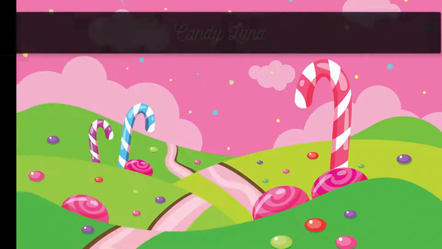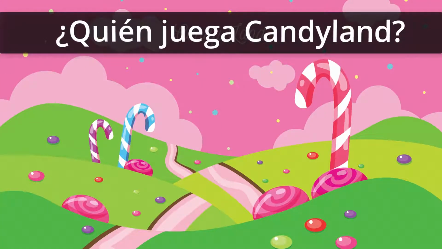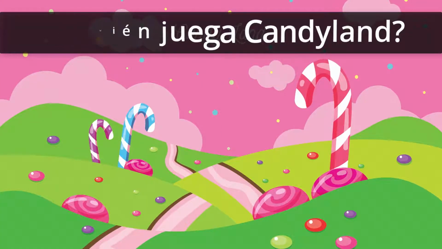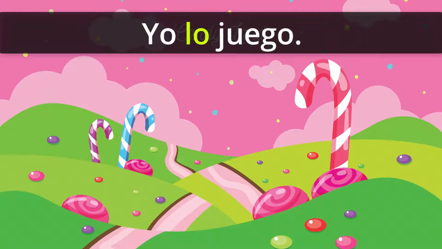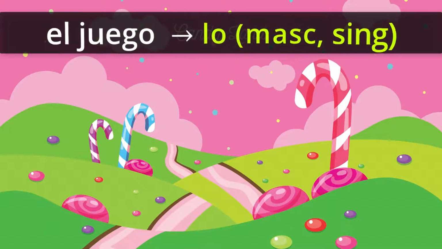Here's another. Who plays Candyland? ¿Quién juega Candyland? It's a board game. Yo lo juego. I play it. I play what? It. Lo. It being Candyland, which is a masculine noun. So the pronoun is lo because juego is masculine and it's singular. But if it's feminine, it should be la or las.